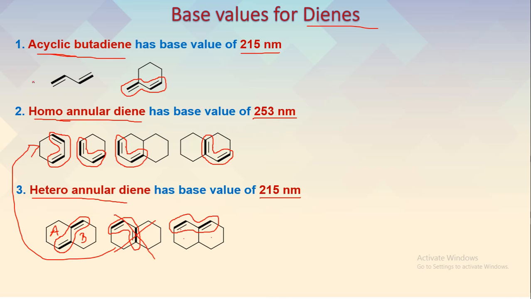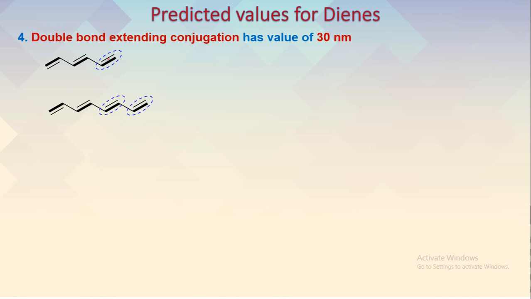So along with these base values, there are certain additional values. For example, double bond extending the conjugation. So what is the meaning of double bond extending conjugation? We know the diene system here. So this is a diene system.